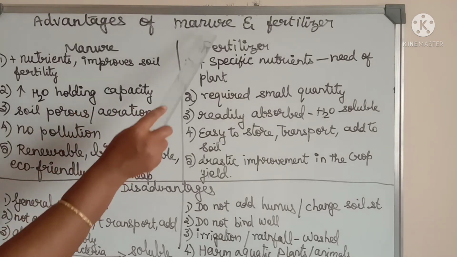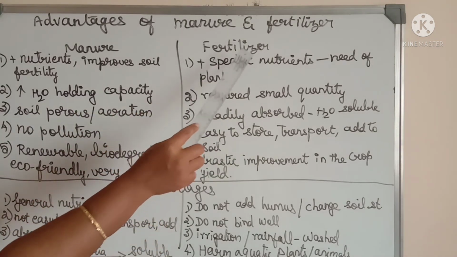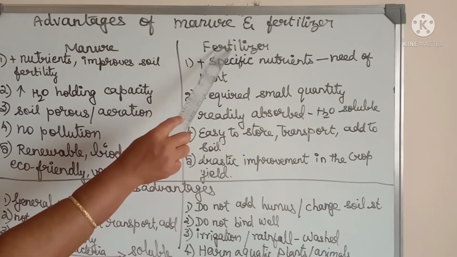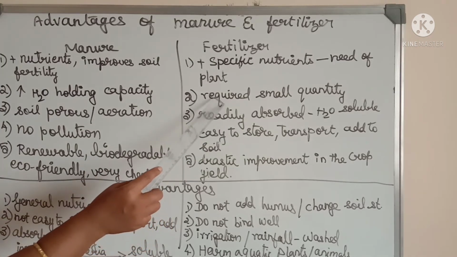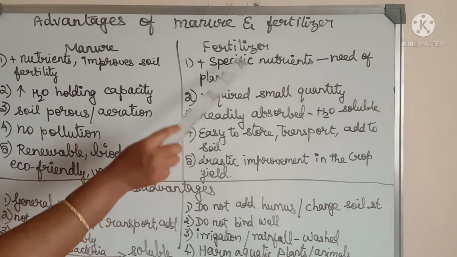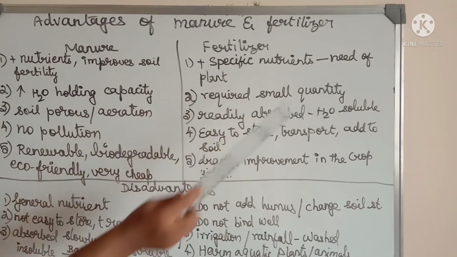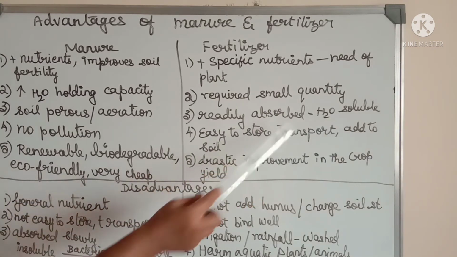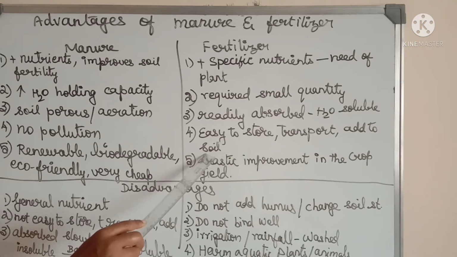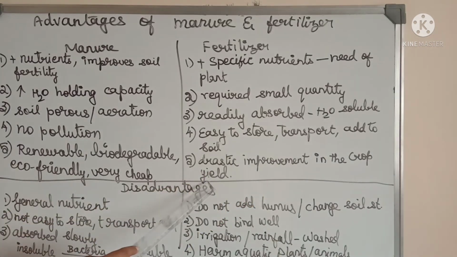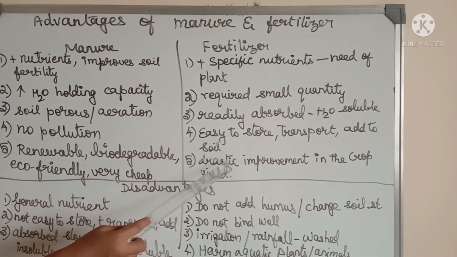When you list the advantages of the fertilizer, they are specific nutrients. So based on the need of the plant, the fertilizers are added. Even a small quantity can give good yield. It is readily absorbed by the plant because the chemical fertilizers are water soluble. They are easy to store, easy to transport and can be added easily to the soil. Even a small amount brings drastic improvement in the crop yield. These are the advantages of the fertilizer.